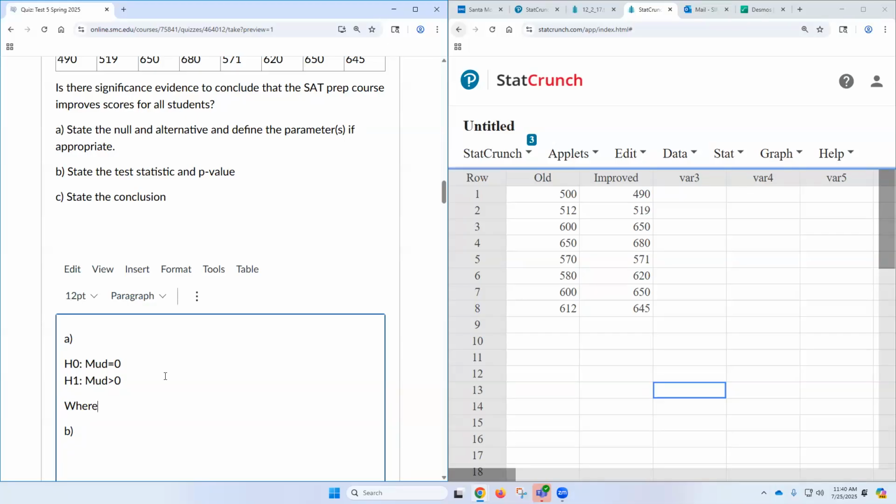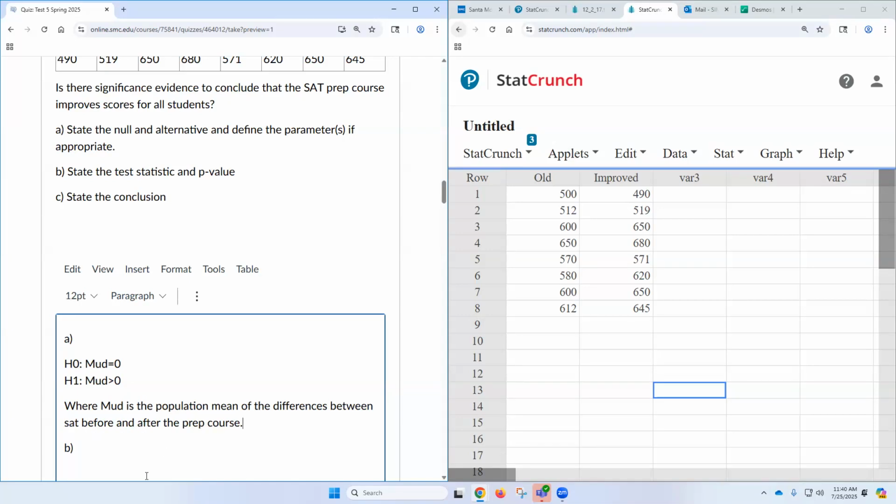That's part A, where mu D is the... what does mu D stand for? Population mean of the differences, right? Population mean of the differences between SAT scores before and after the prep course, right?